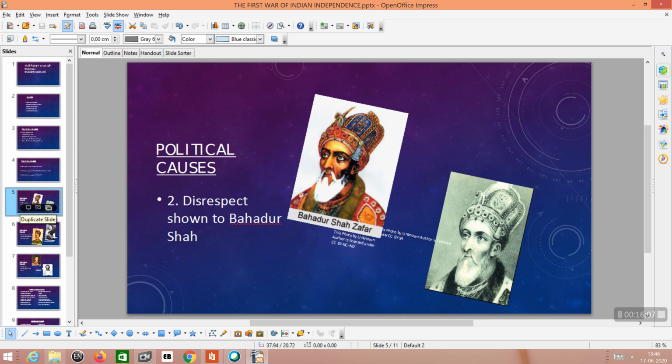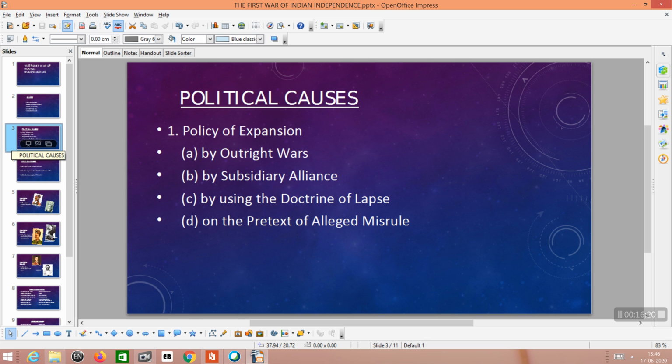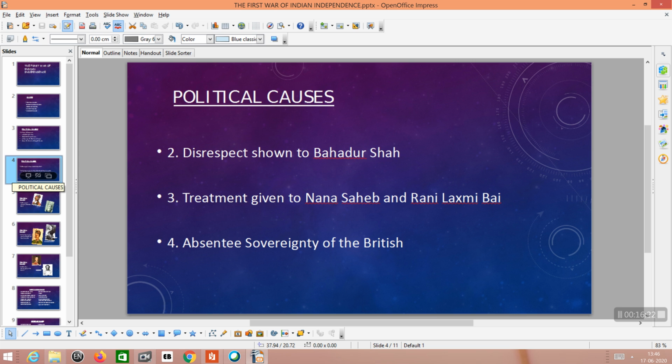This hurt a lot. So the people revolted against the Britishers. Then the third political cause was the treatment given to Nana Sahib and Rani Lakshmi Bai. Nana Sahib was an adopted son of Bajirao II, the last Peshwa.